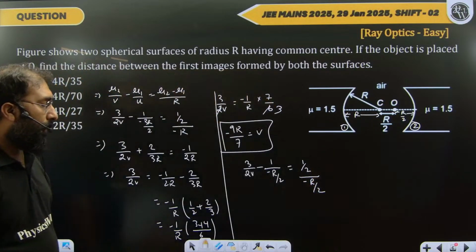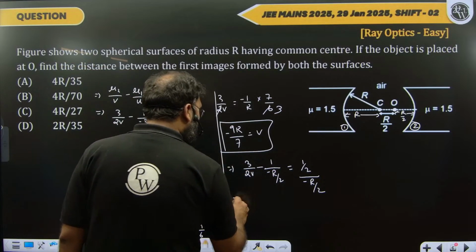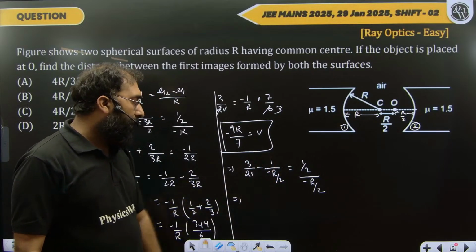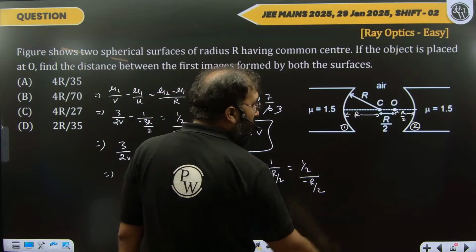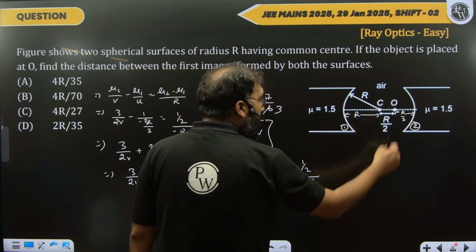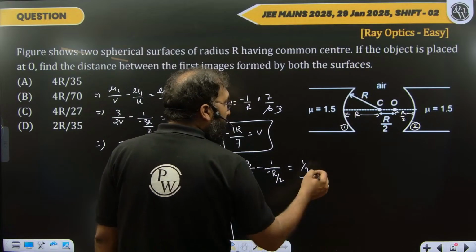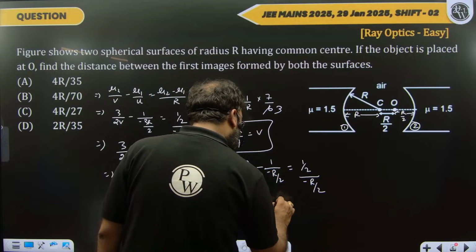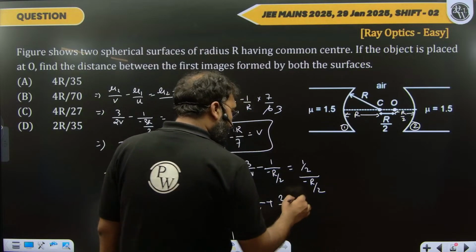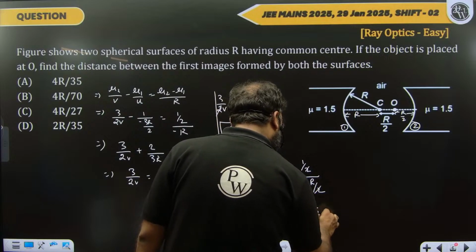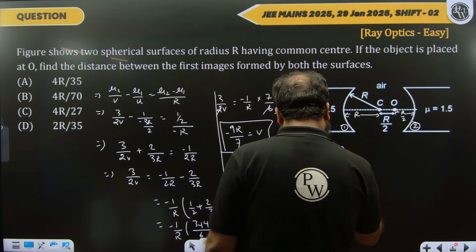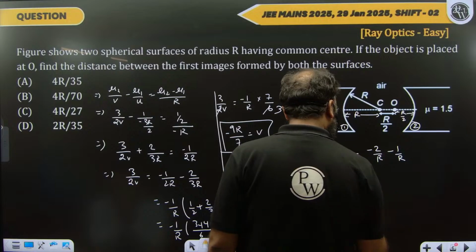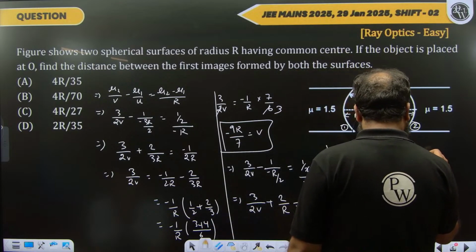I hope you understood this equation. Simply I'm using this equation with sign convention, that's it. So everything is perfect. Just check the calculation from here, like I'm taking this direction as negative. So just solving it, 3 by 2v, this will become 1, then this will be 2 by r, and this 2 and 2 will get cancelled, this is minus 1 by r. Solving it further, 3 by 2v equals to minus 2 by r minus 1 by r. So I'm getting minus 3 by r.